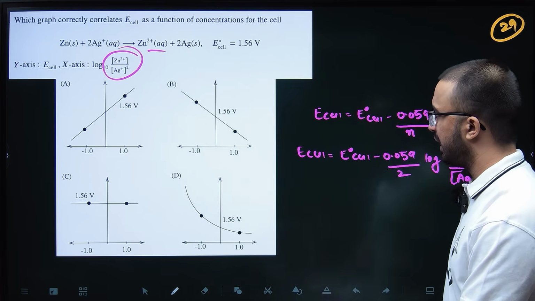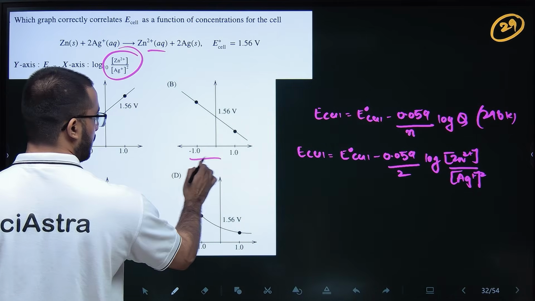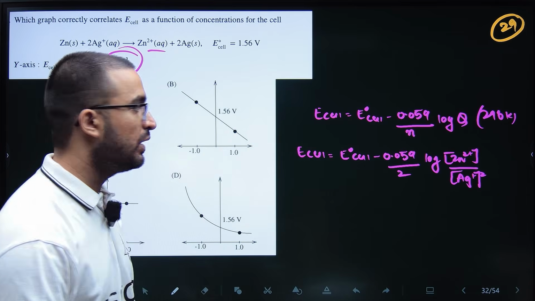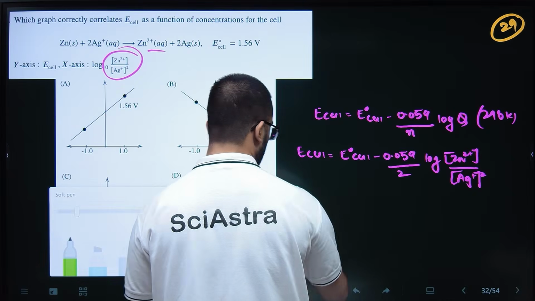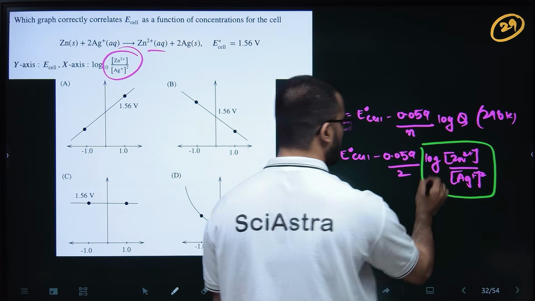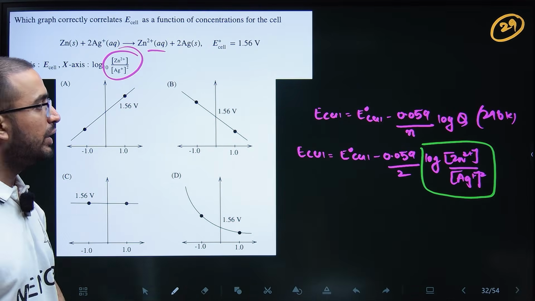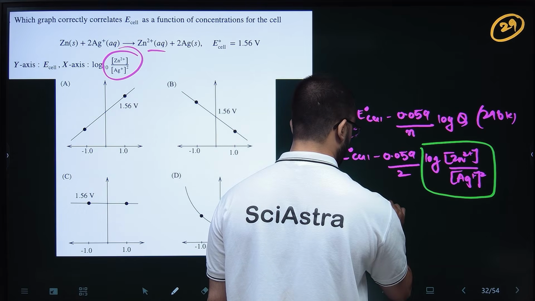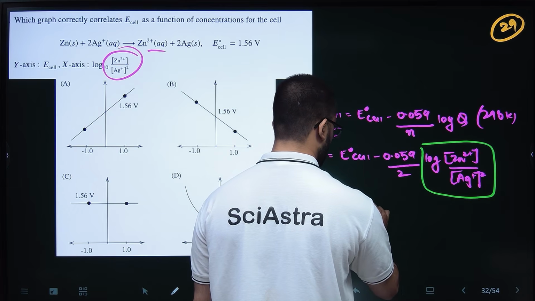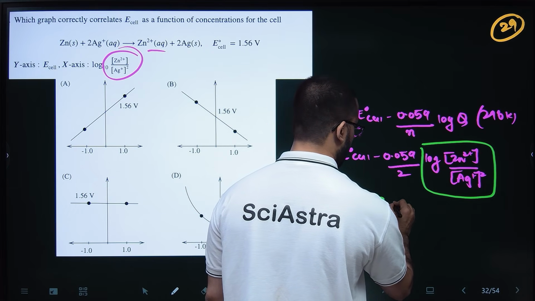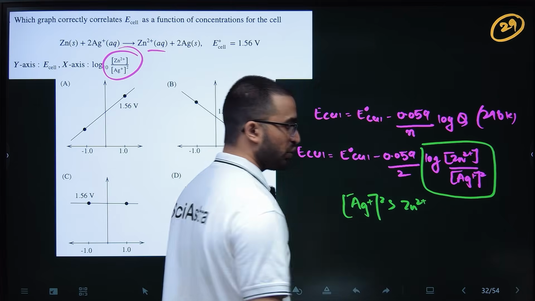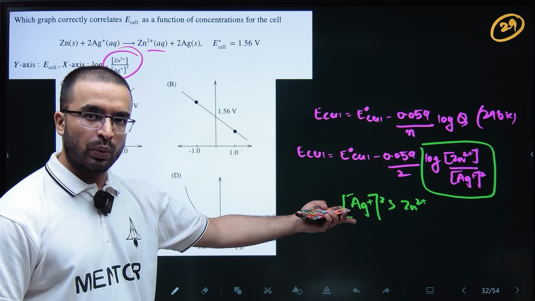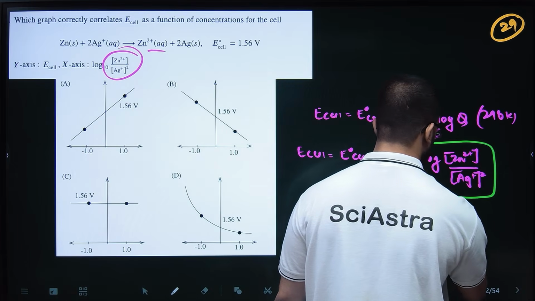See here, concentrations are going in -1 and +1. So these are not concentrations. Concentrations can't go in -1 and +1. They are talking about this thing, log of concentration, log of Q. So if your Ag plus squared is greater than Zn2 plus, this whole ratio of Zn2 plus divided by Ag plus squared will be less than 1. If this will be less than 1, Q will be less than 1.